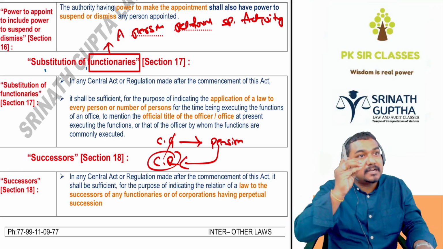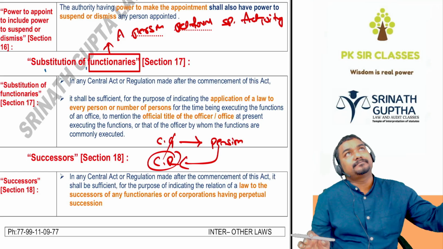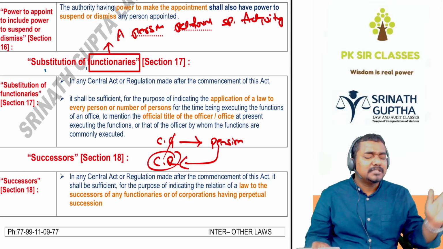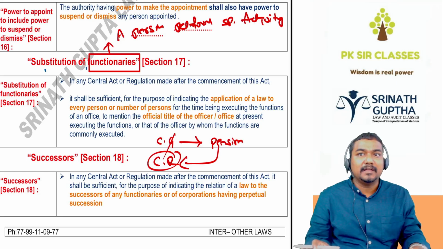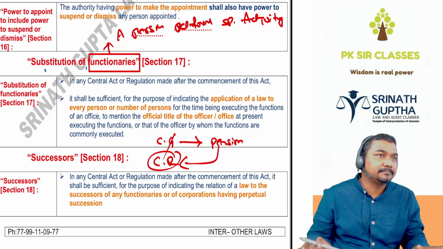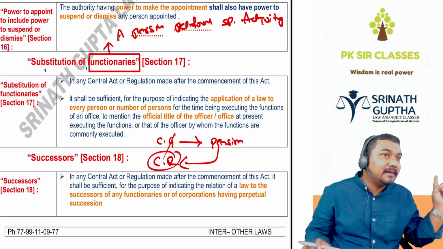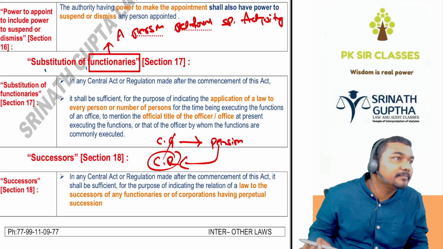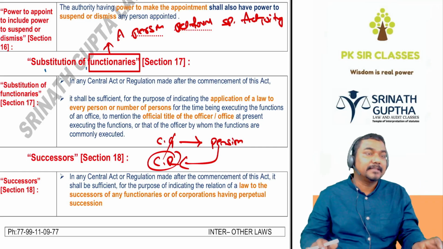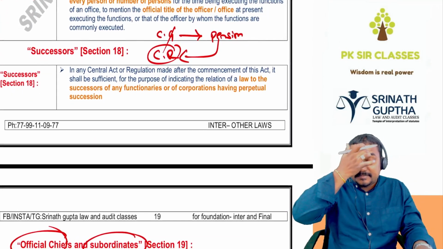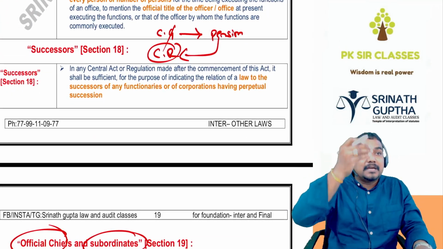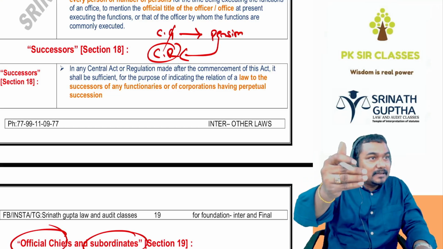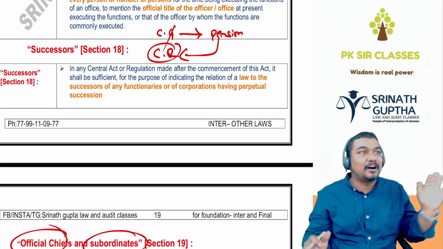The responsibility can also be given. So one VIP is coming. Panjagutta police station will take care of the security of that particular person, or the SI of Panjagutta will take care of the security of the particular VIP. Then we can assign the duties by office or by the person. Successors means next person. If any rule is applicable to any officer, the same rule is applicable to the next officer taking the place of the earlier officer.